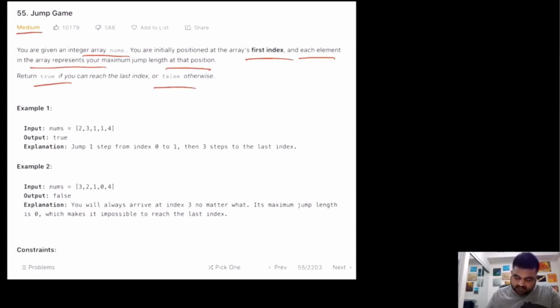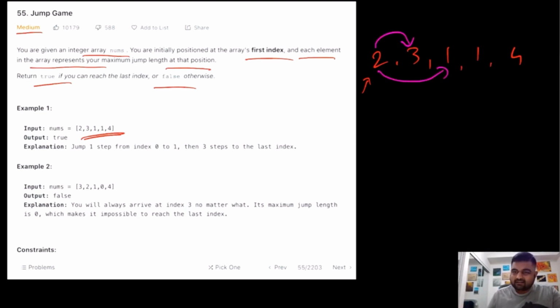So let's understand this with an example. Suppose our given input is 2, 3, 1, 1 and 4, and initially we are located at this position. This is the same example over here. We can see that over here, we can take a maximum of 2 jumps. So either we can take 1 jump and reach over here, or we can take 2 jumps and reach over here.